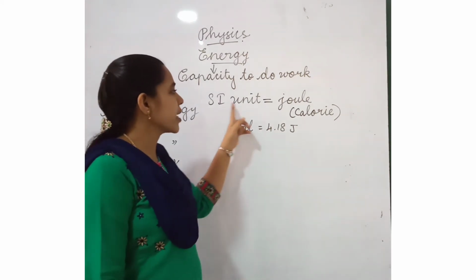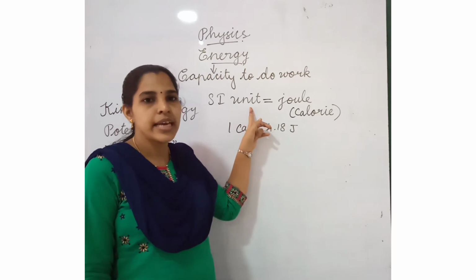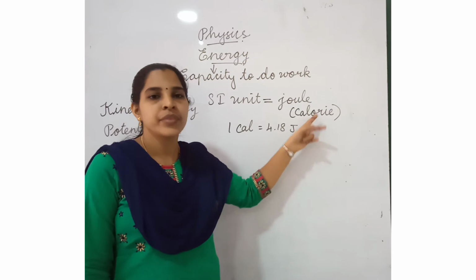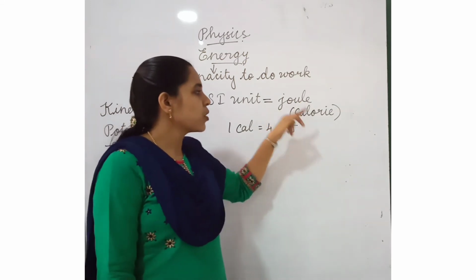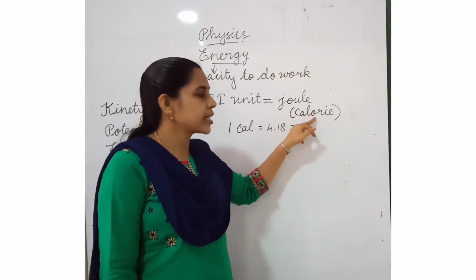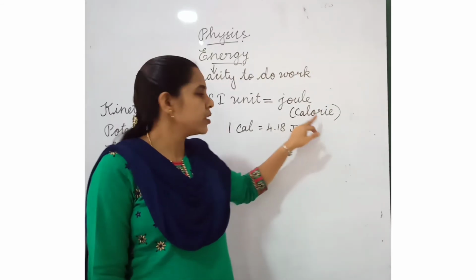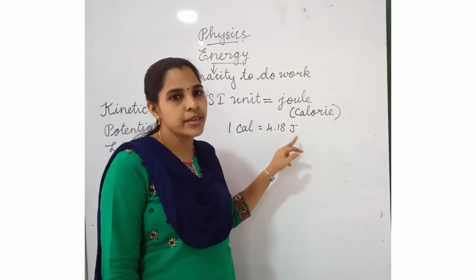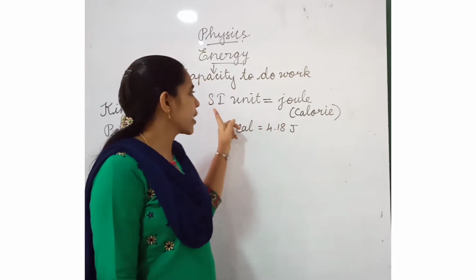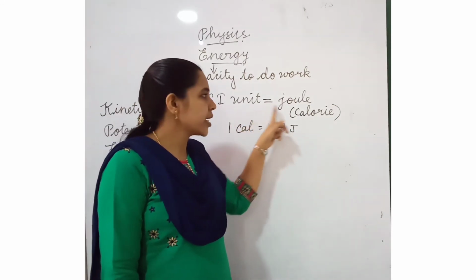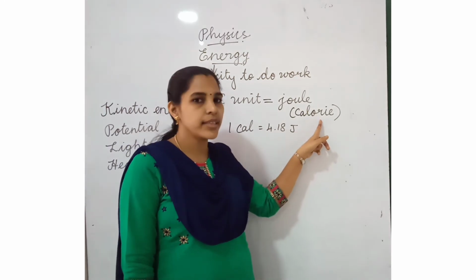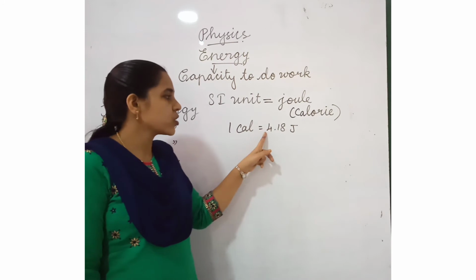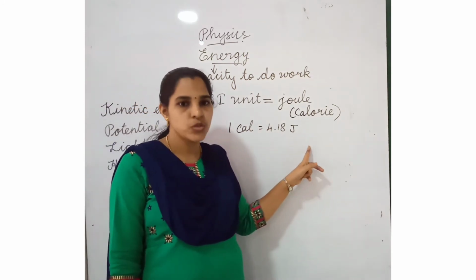Listen here. What is the SI unit of energy? The SI unit of energy is joule. Another unit is the calorie. So, 1 calorie is equal to 4.18 joule. The SI unit of energy is joule, and before that, they used the calorie. 1 calorie is equal to 4.18 joule.